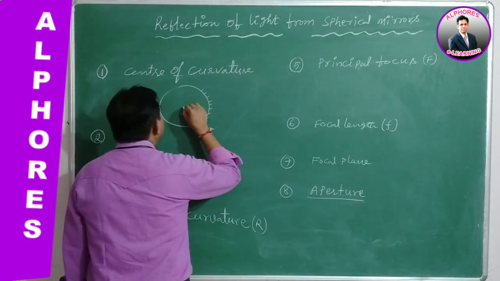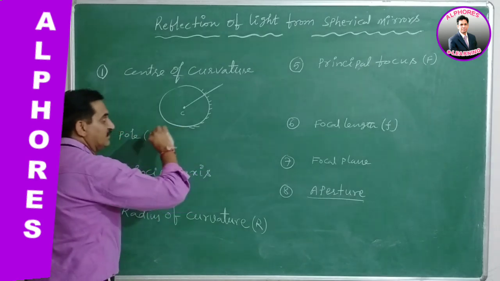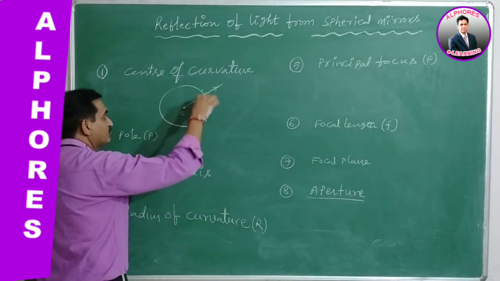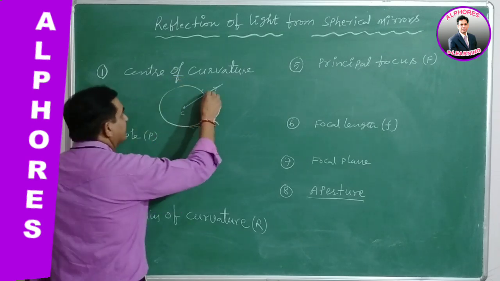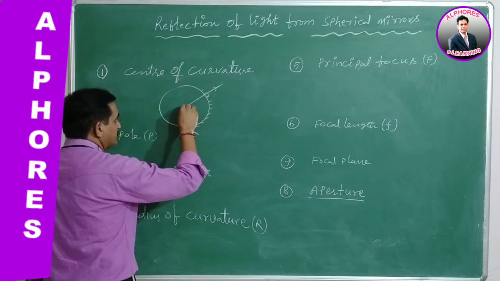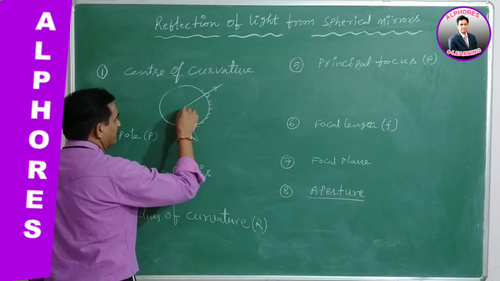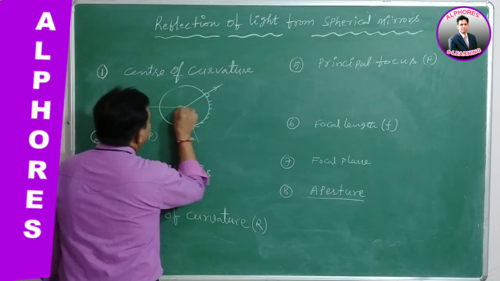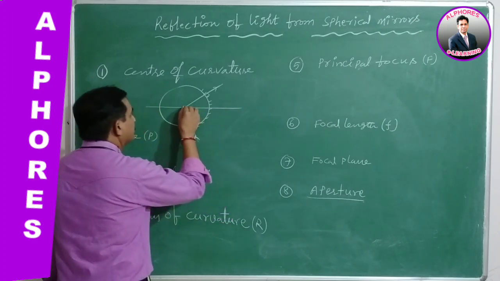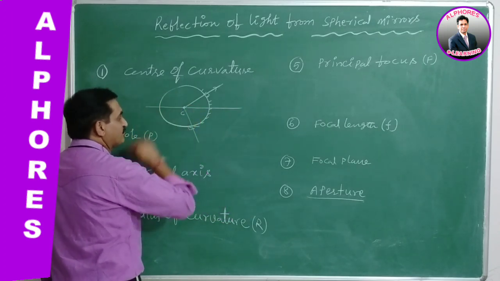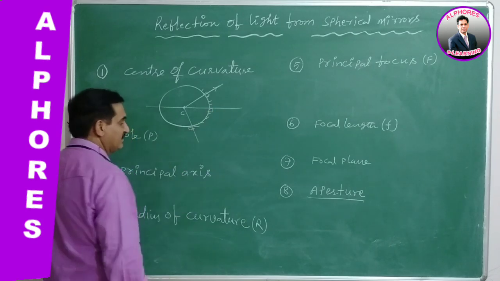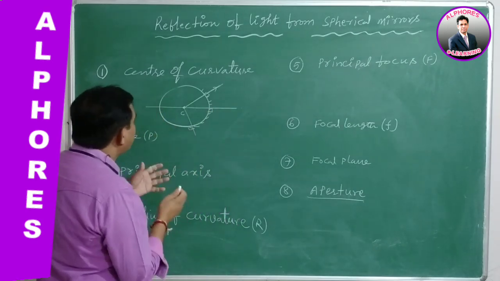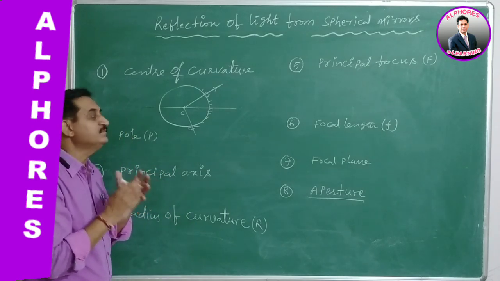If you take a line which is outward from this sphere, it is always perpendicular to the surface, anywhere you take it; that is the normal. Therefore, we consider a horizontal line passing through the center of curvature. This is also a normal. Here, in this sphere, a part is taken out as a spherical mirror.